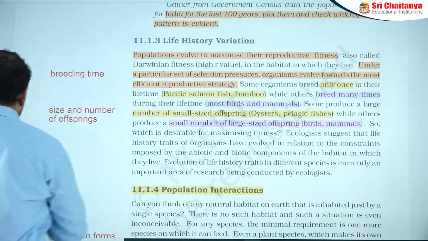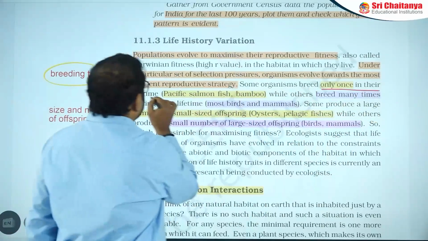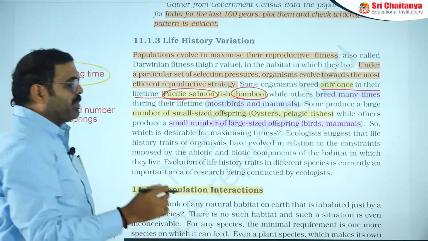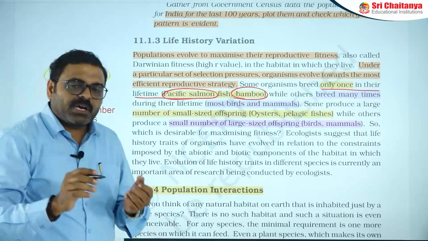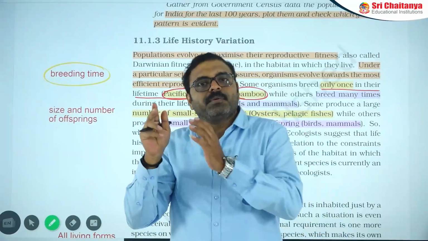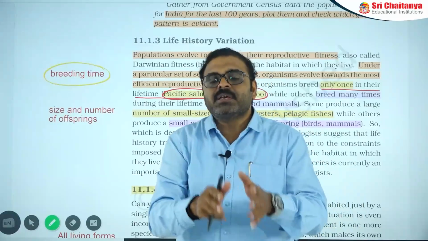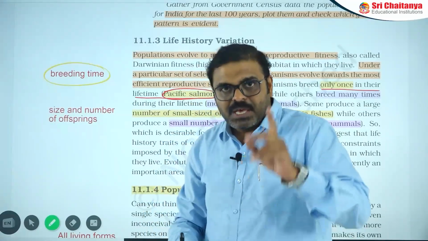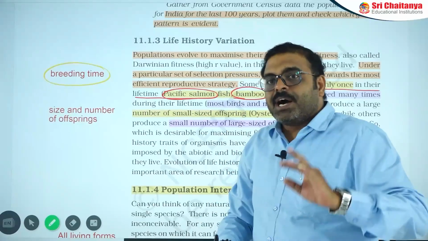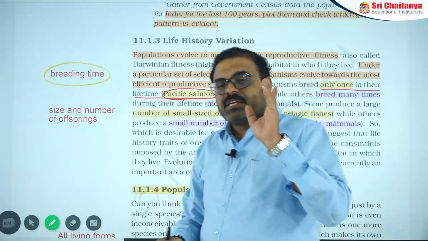Breeding time based: some organisms breed only once in a lifetime. Examples are Pacific salmon fish and bamboo. Can you name another organism in this part? There are other organisms like Petromyzon. Petromyzon migrates from marine water to fresh water to spawn eggs. After spawning, they die. That means they breed only once. Another example is the wasp with fig fruit. After laying eggs, the wasp dies. That's another example you need to understand.